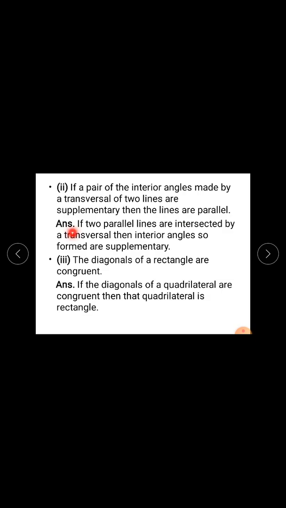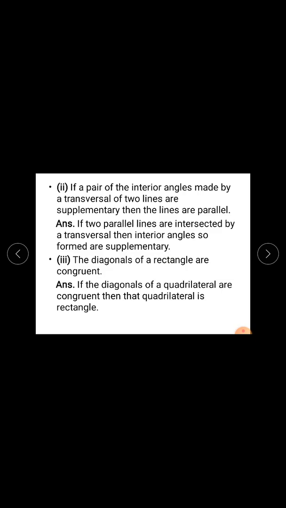So I will start: if two parallel lines are intersected by a transversal, then the interior angles so formed are supplementary. Here the antecedent and consequent parts are interchanged.